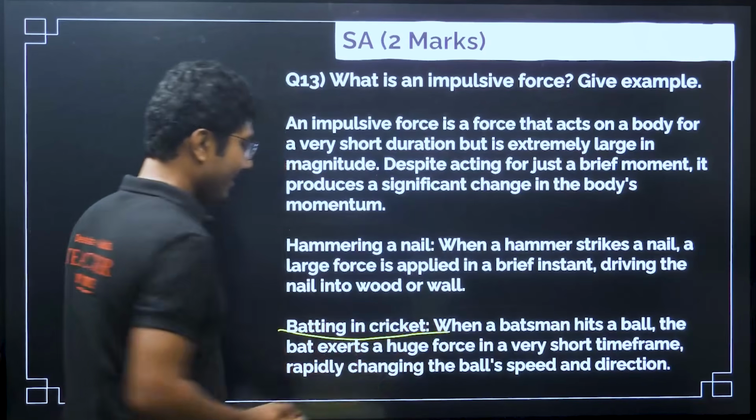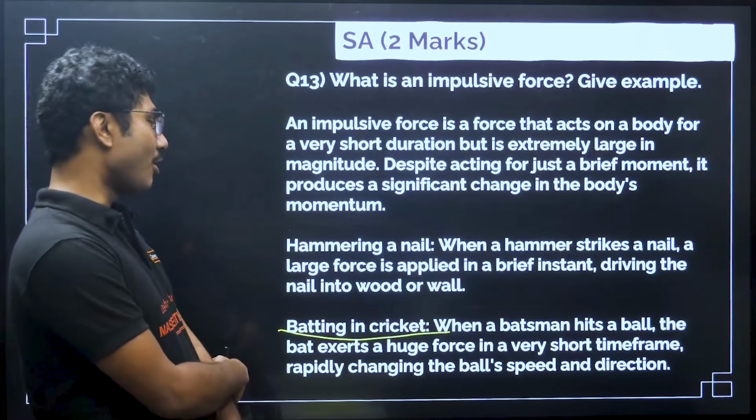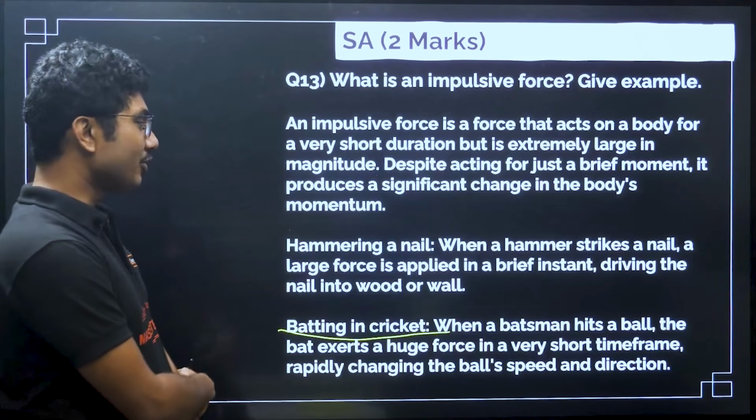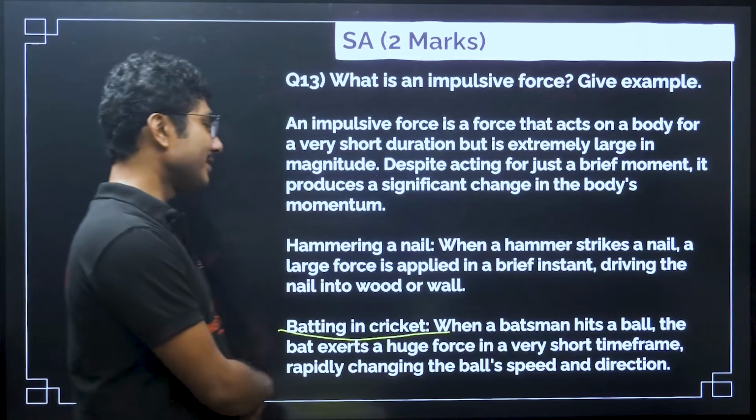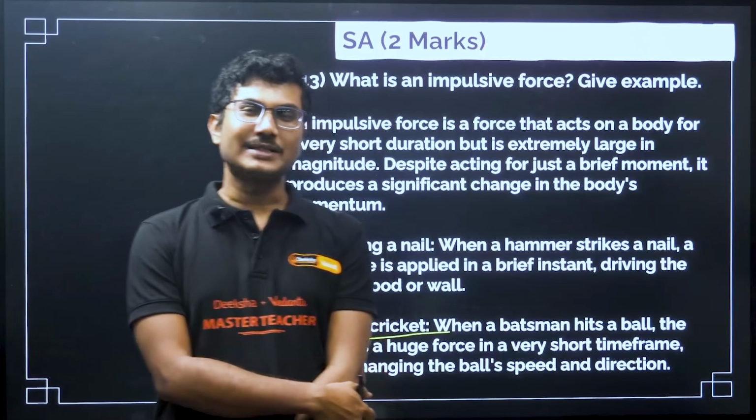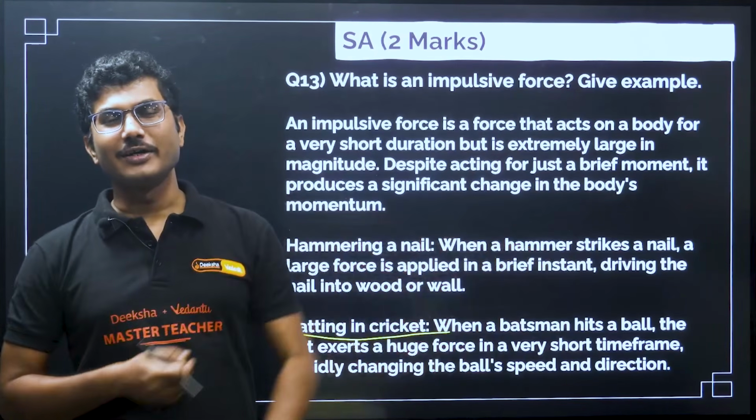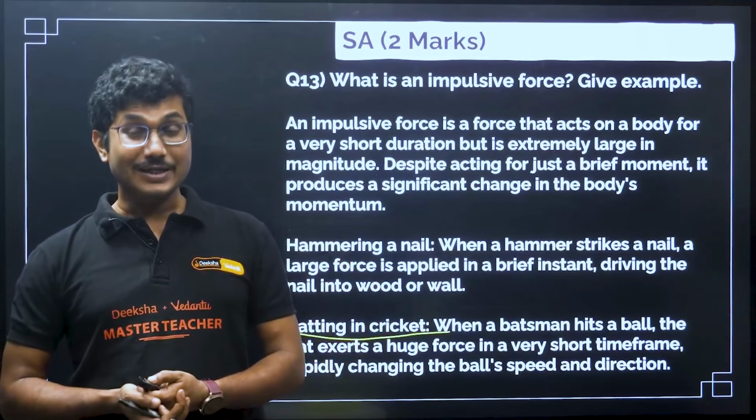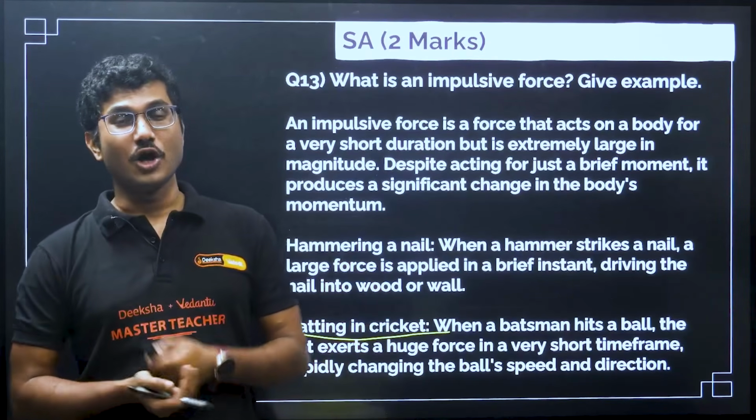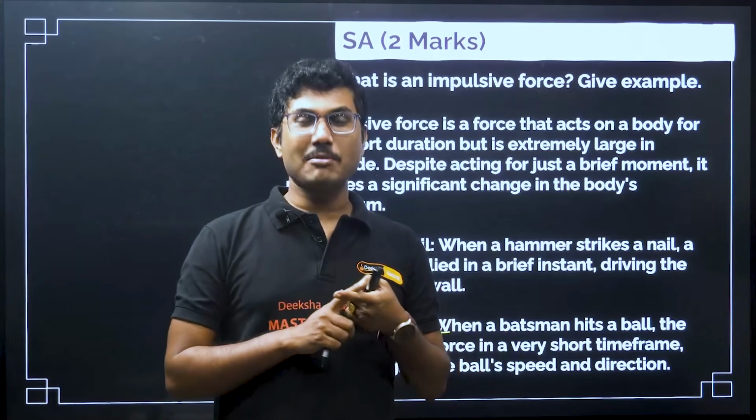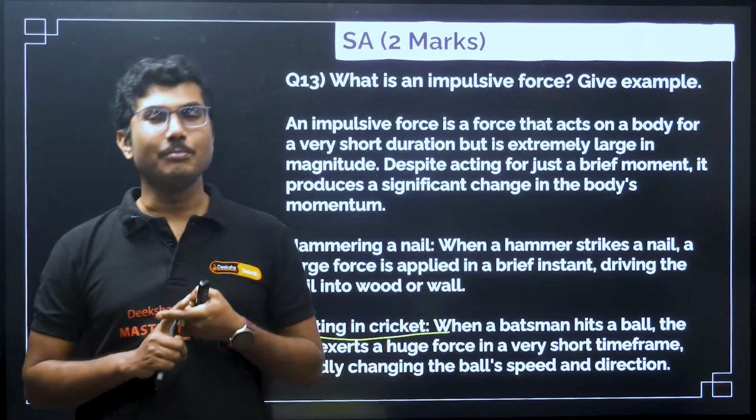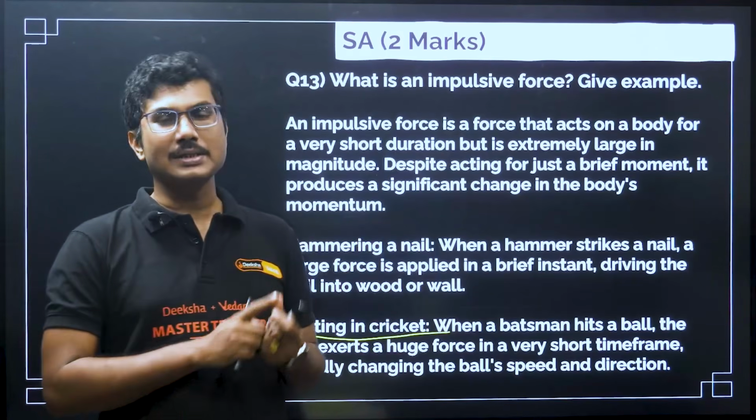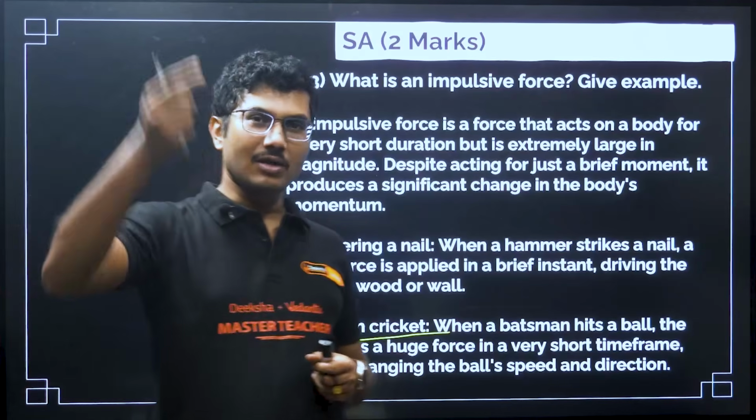Batting in cricket. When a batsman hits a ball, the bat exerts a huge force in a very short time frame, rapidly changing the ball's speed and direction. For example, when Virat Kohli hits a ball, it goes out of the boundary. Now, you might think that he is just doing it like this, but he actually exerts a lot of force on the ball, but the time of contact is very less, and it is very important to contact the ball at the right moment, so that the transfer of momentum happens and the ball can travel a very long distance.